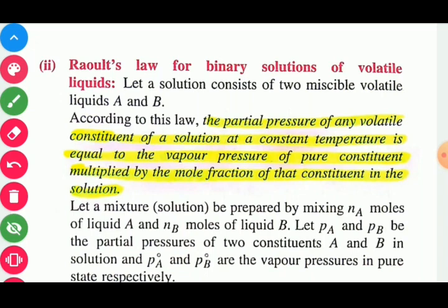Let a mixture, that is a solution, be prepared by mixing Na moles of liquid A. Here Na is the number of moles of liquid A, Nb is the number of moles of liquid B, Pa is the partial pressure of liquid A, Pb is the partial pressure of liquid B, P naught A is the vapor pressure of pure component A, and P naught B is the vapor pressure of pure component B.